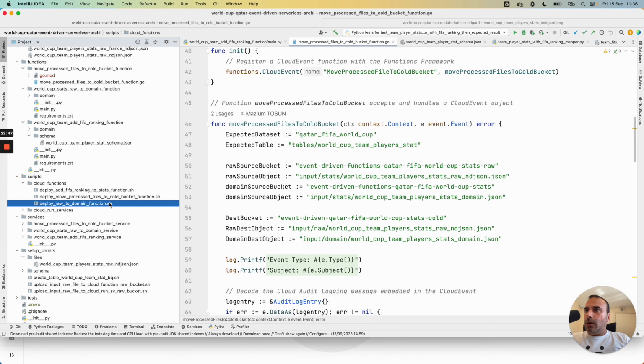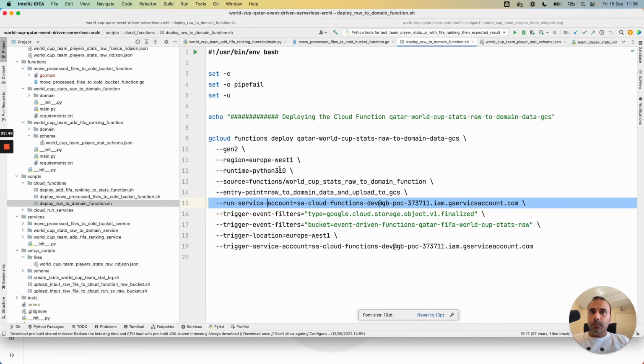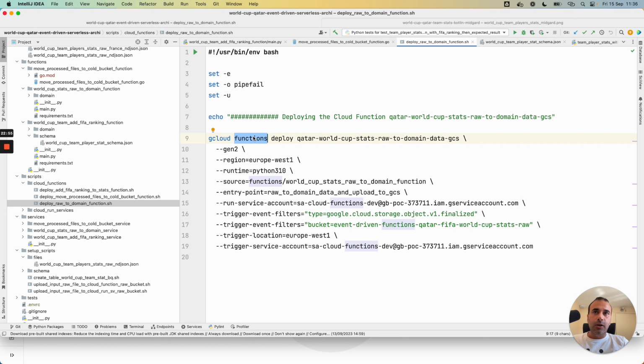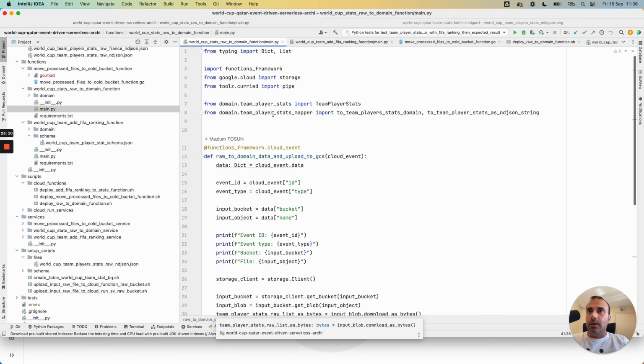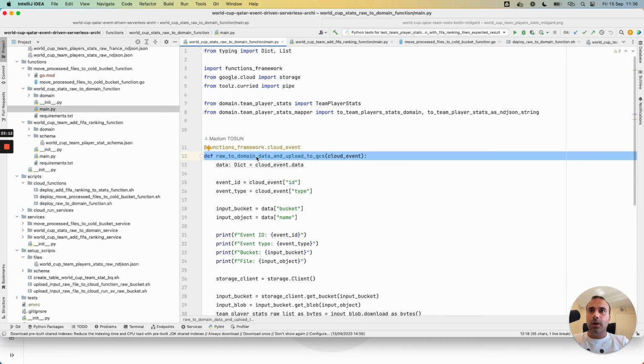For the first cloud function with Eventarc, we have this gcloud CLI command, function deploy. We give the folder of the cloud function and the entry point. The entry point is the method I showed previously that corresponds to the main method of the main.py file.